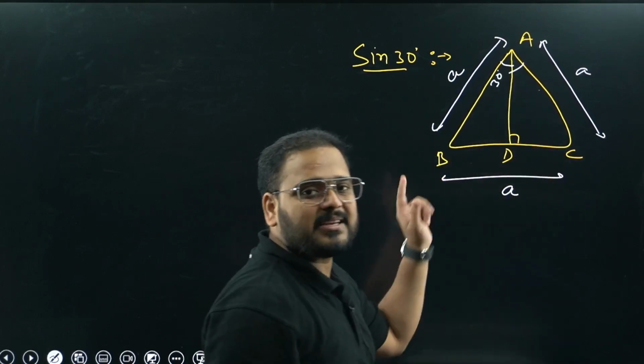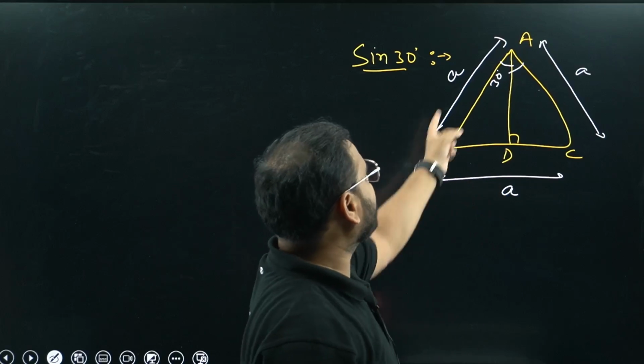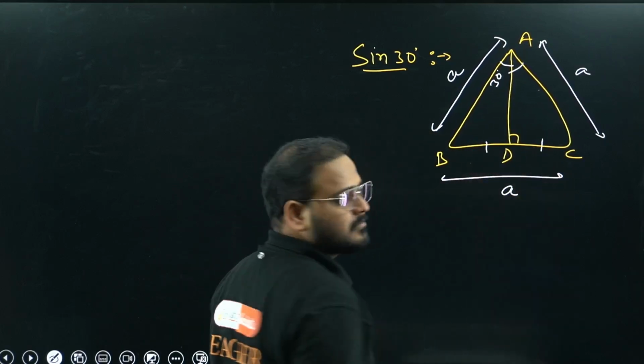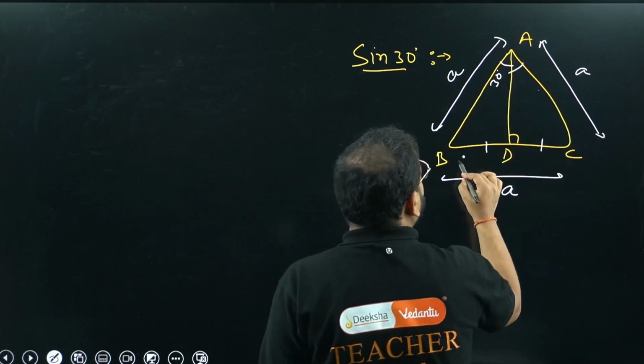Total angle 60 degree, right? The bisector of the angle will make angle BAD 30 degrees. Also, this will be half and half. So it will become A by 2.